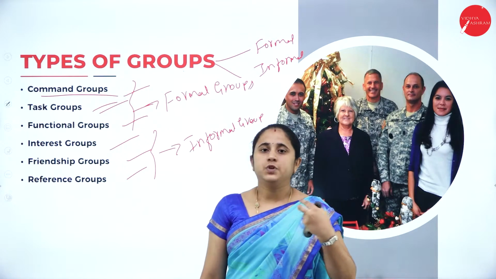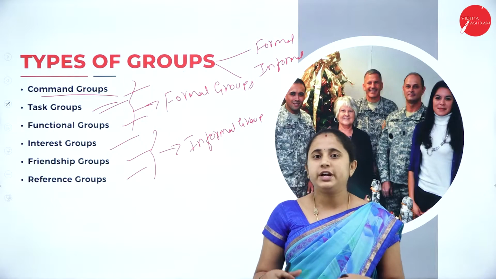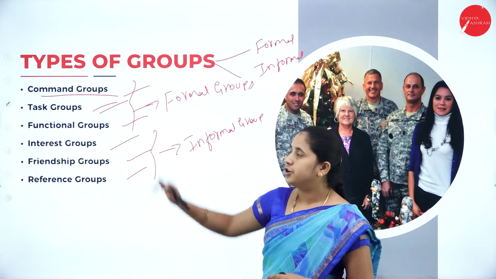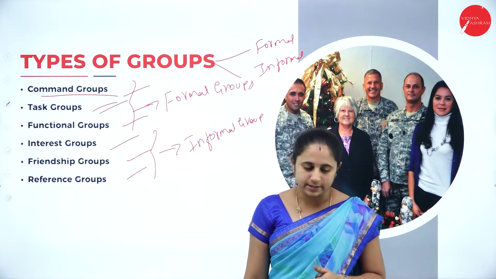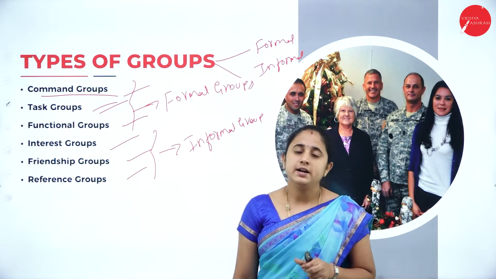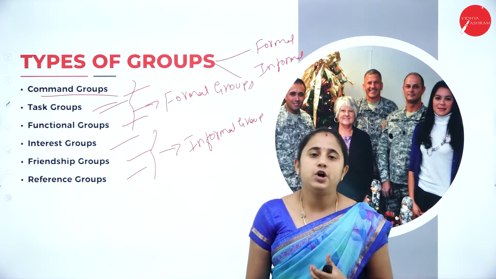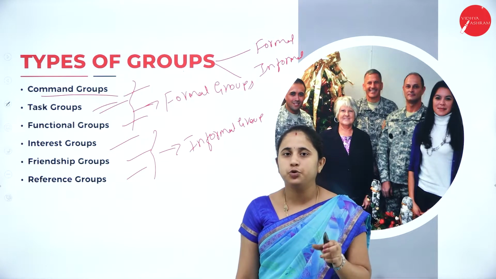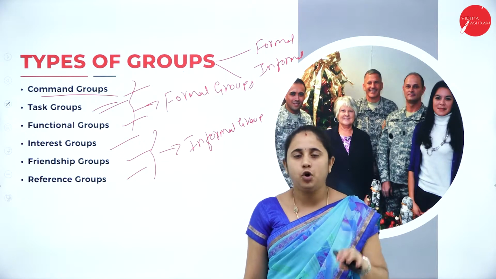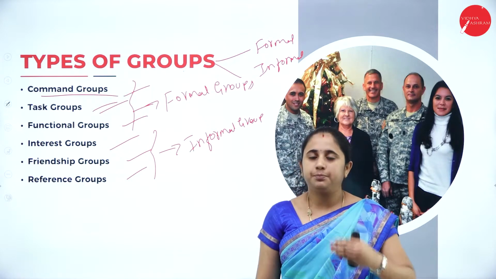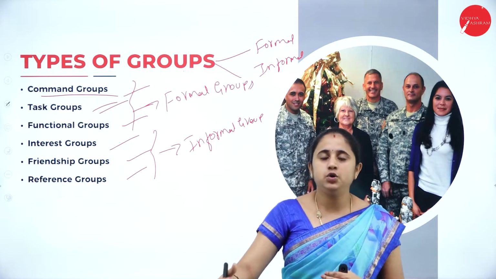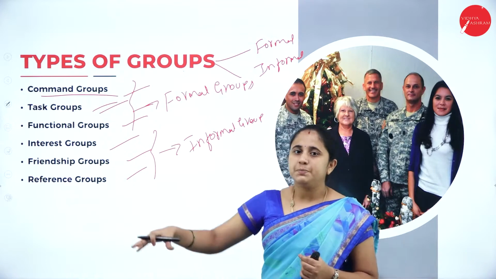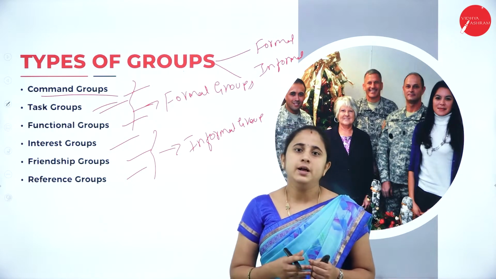It may be 2 or more individuals who form a group in order to accomplish a particular task. For example, in order to develop a new product, you form one specific task group. After accomplishing the objective of the task group, the group may or may not continue, based on the situation.